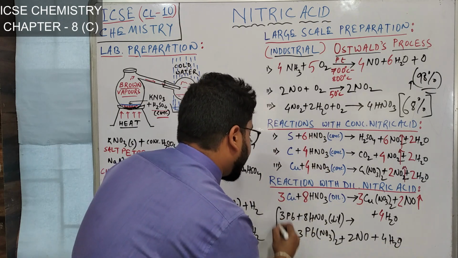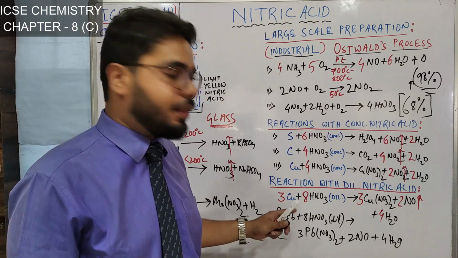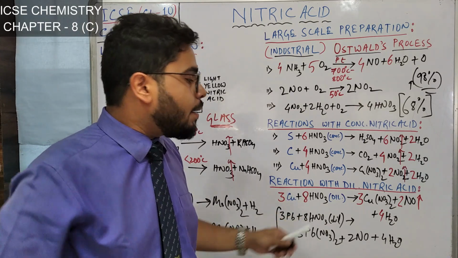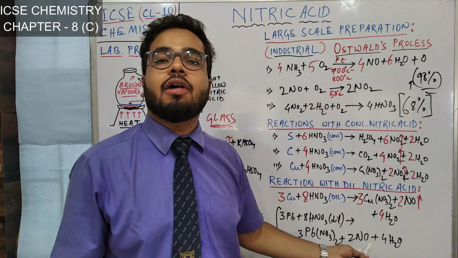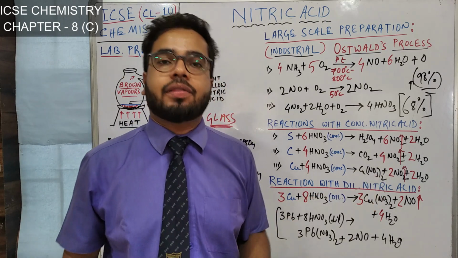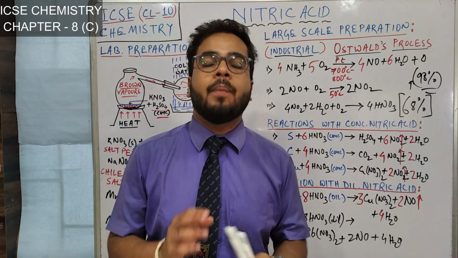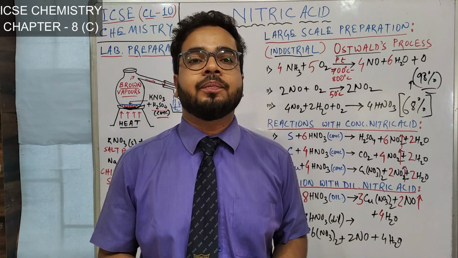This is how dilute nitric acid reacts with metals like zinc, lead, copper, but it does not give out hydrogen gas. Dilute nitric acid gives out nitric oxide. Concentrated nitric acid gives out nitrogen dioxide. Alright, so I hope you really understood this chapter of nitric acid and you enjoyed it also. Thank you.